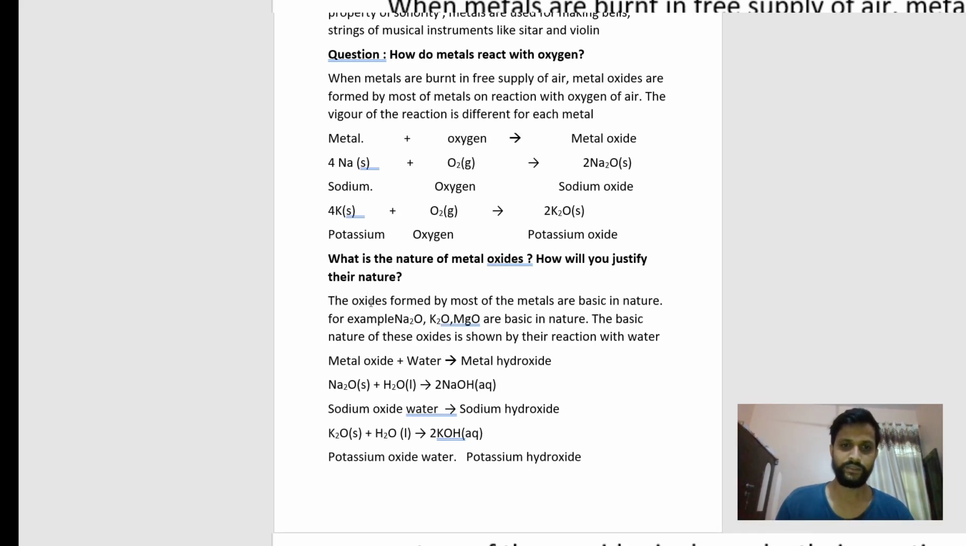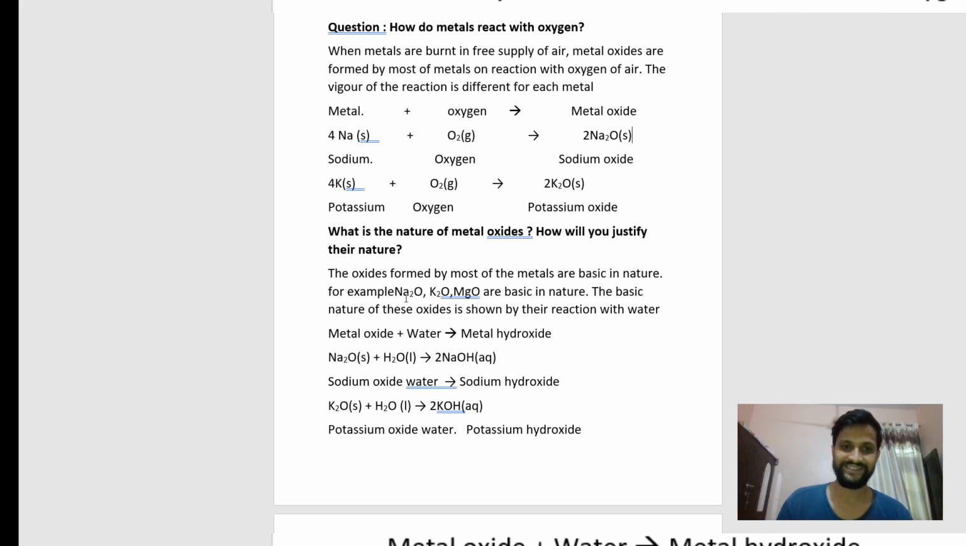The oxides formed by most of the metals are basic in nature. For example, we have sodium oxide, potassium oxide and magnesium oxide. All these are basic in nature, and we can also find out how they are basic. The basic nature of oxide is shown by their reaction with water, means when these metal oxides react with water, there is a formation of metal hydroxide.